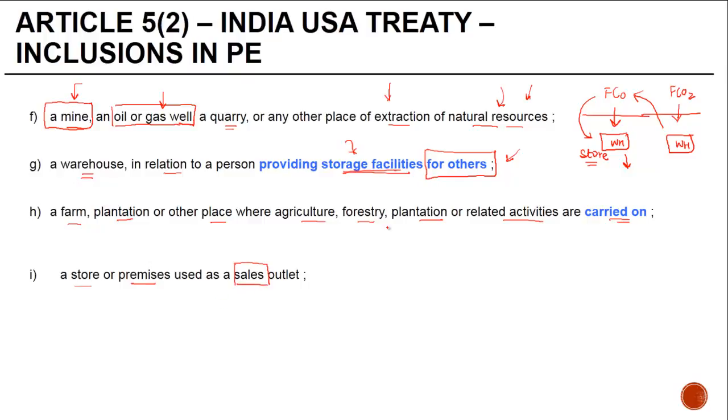So if a foreign company has a store in India, from where they are selling goods to customers, this store will amount to a PE. But if this store is not used as a sales outlet but only for display purposes, then it will not amount to a PE.